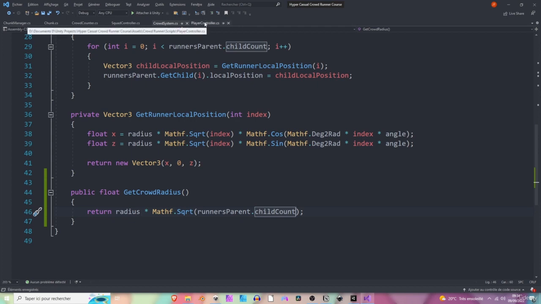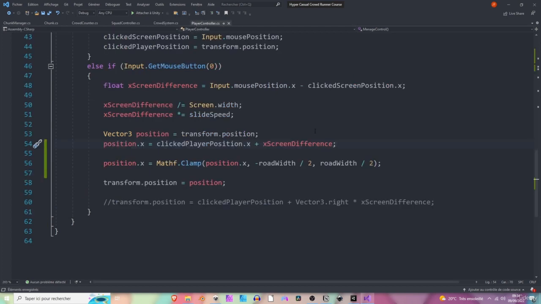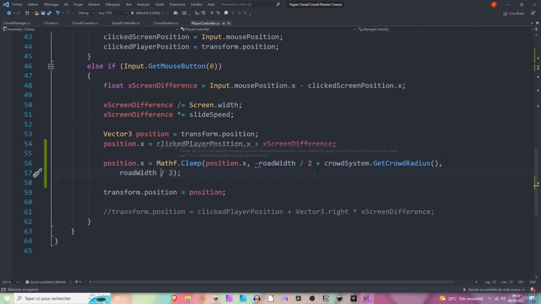All right. Now let's go back to the player controller. And on the line we've just written right here, we are going to take into account the radius of our crowd. So here we want to subtract it from the right bound.